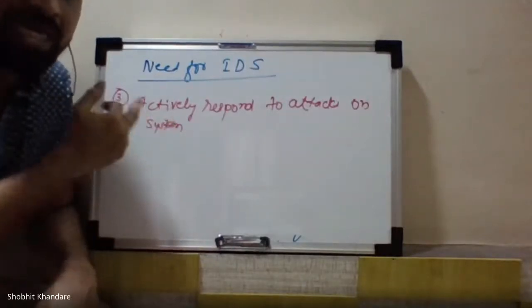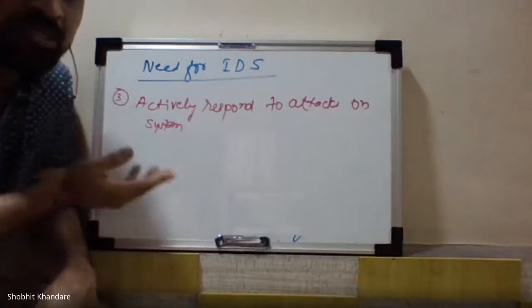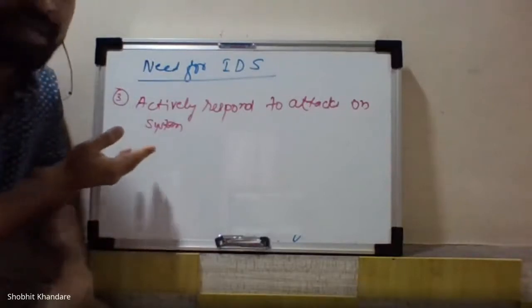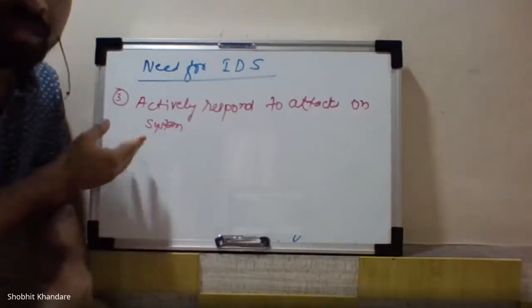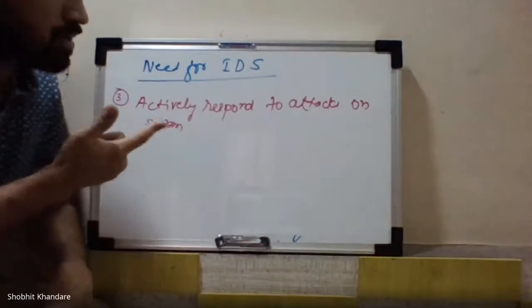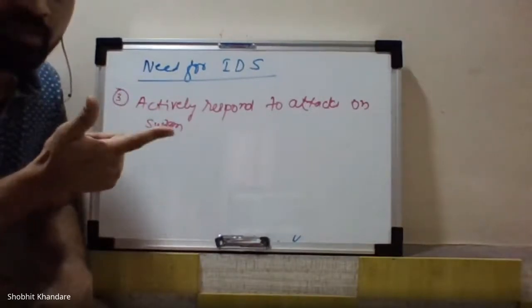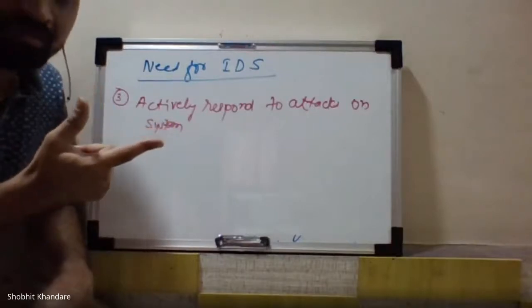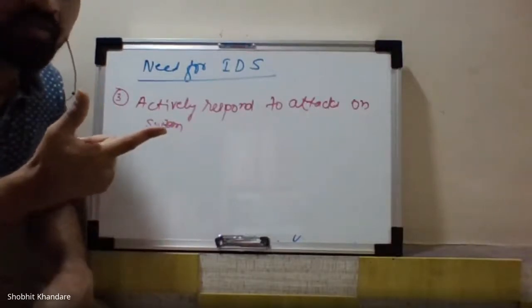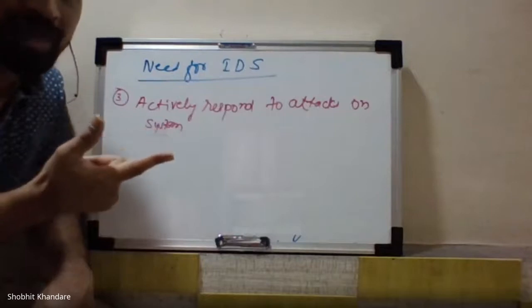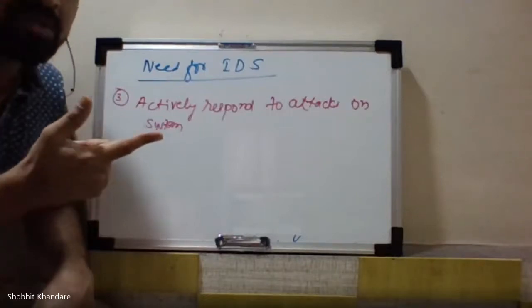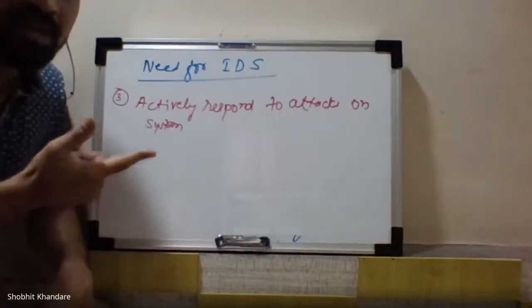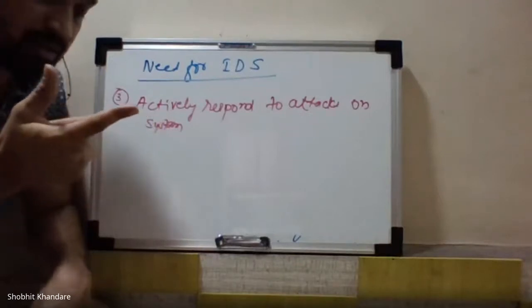How is this IDS taking an active participation whenever there is some attack on the system? It can respond in two ways. The first one is what? It can block the network. Whenever it sees some intruder packets or some threat to the network, it will block the network at the network level.